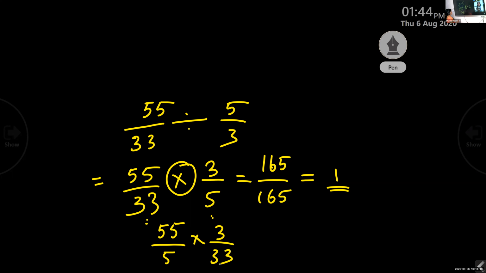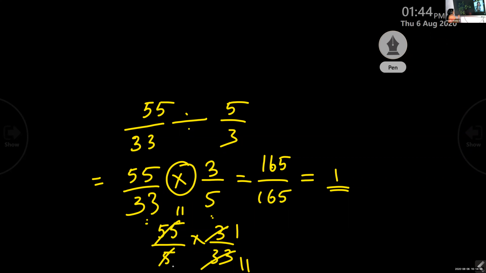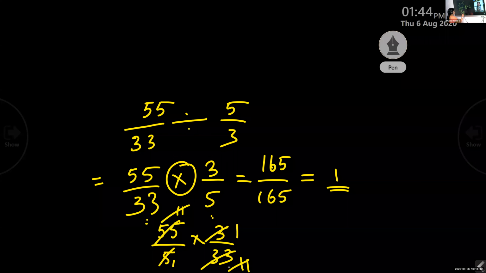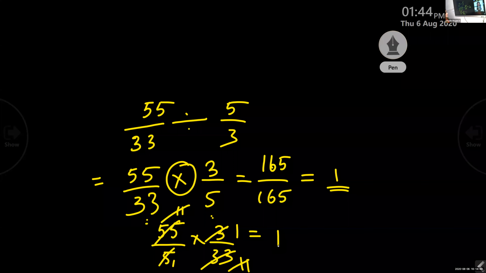5 into 11, 55. 3 ones are 3, 3 11s are 33. Here we took 5 as the common factor, and here we took 3 as the common factor. So 5 into 11, 55; 5 into 1, 5; 3 into 1, 3; 3 into 11, 33. And this 11 and this 11 cancelled, answer 1. That way also, without doing multiplication, you can easily get the answer.